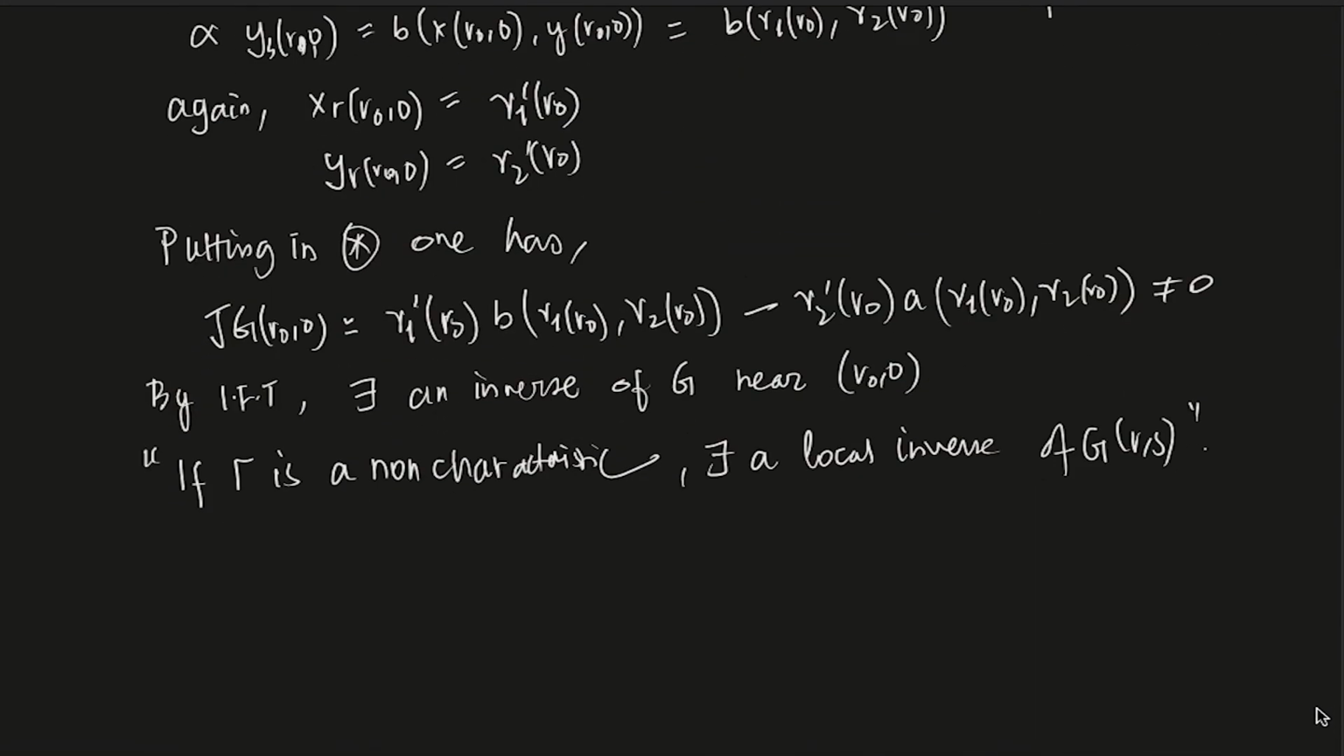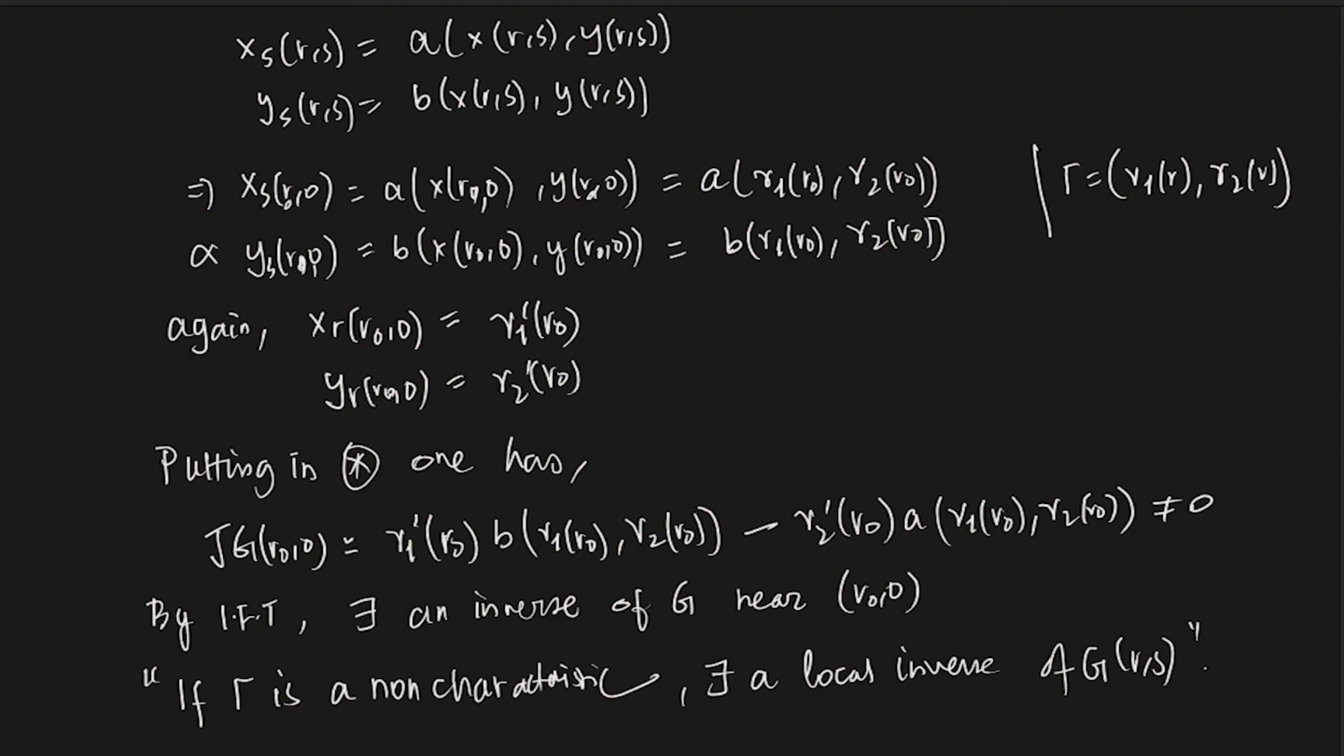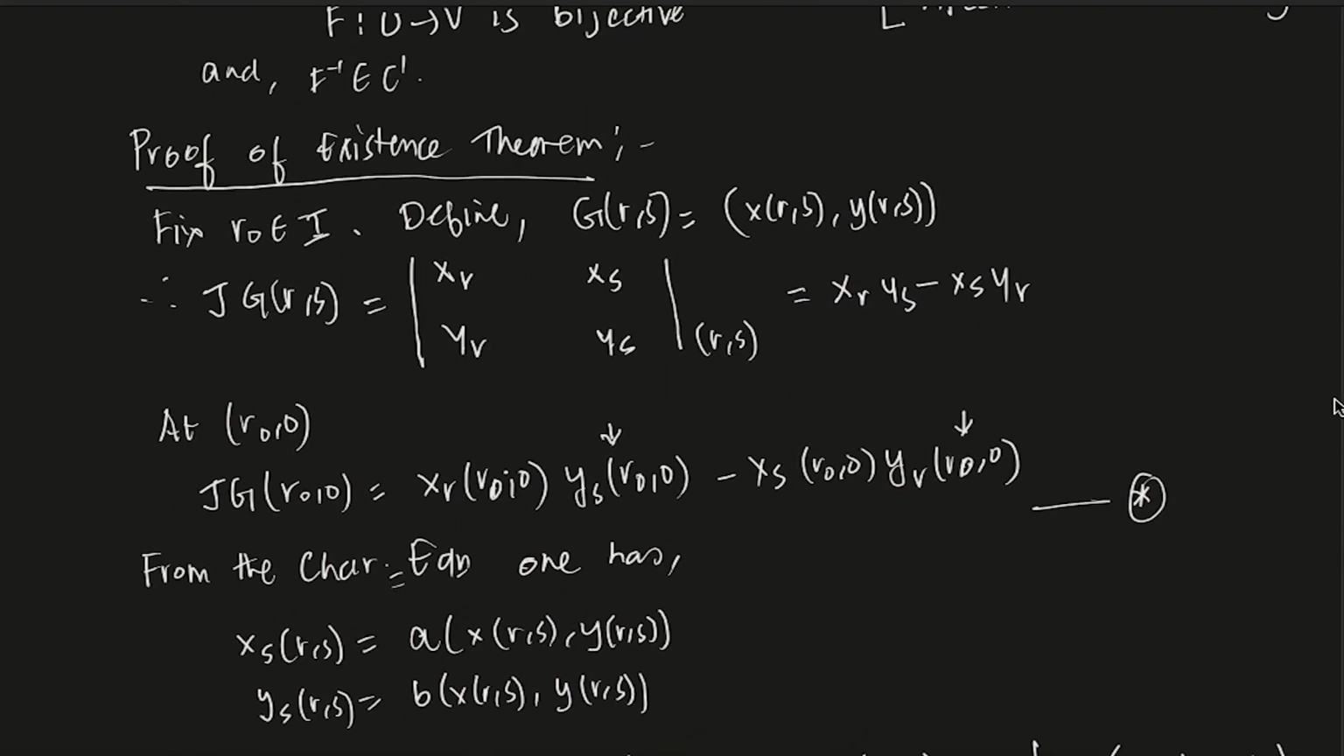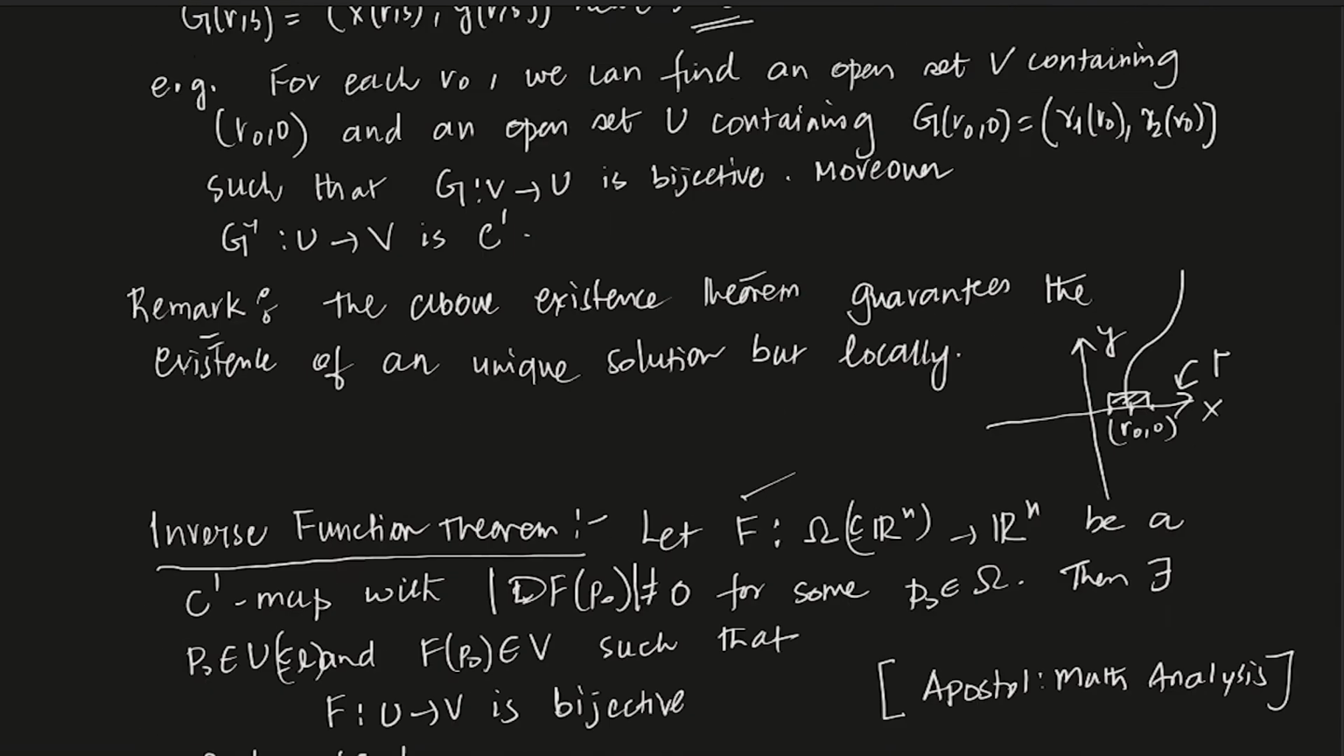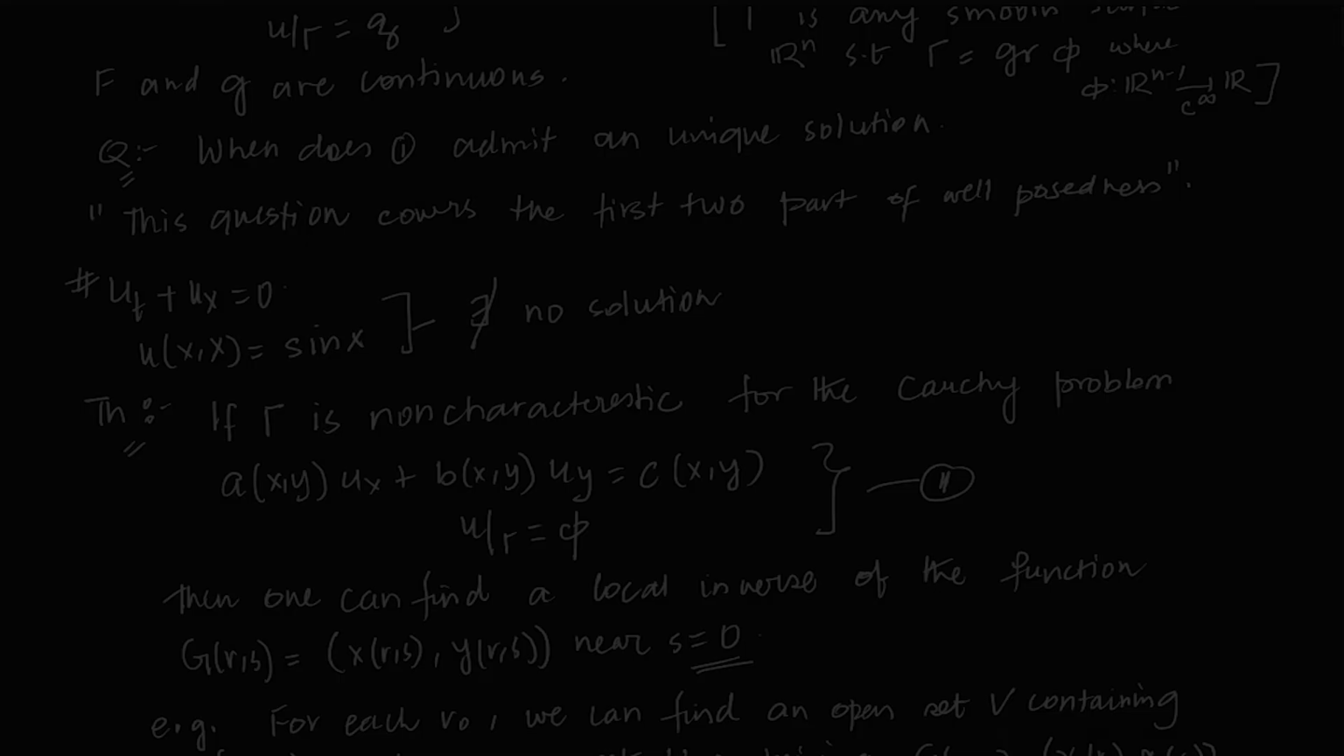So inverse function theorem says that of course it is possible to invert r and s in terms of x and y, but the unique inversion is only possible in a local neighborhood of r naught 0. What it means is that in a local neighborhood of the initial curve, where r naught 0 is s equals to 0, you can actually say that there is a unique solution. Okay, so with this, we are going to end this part.